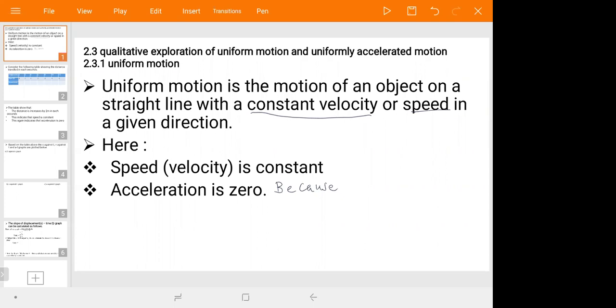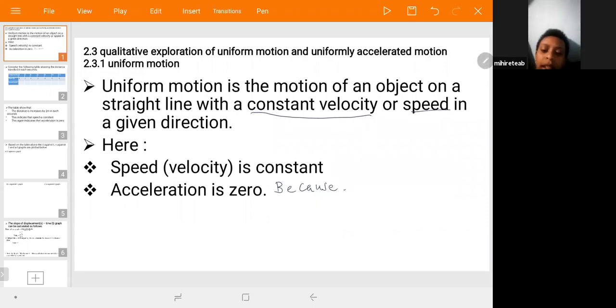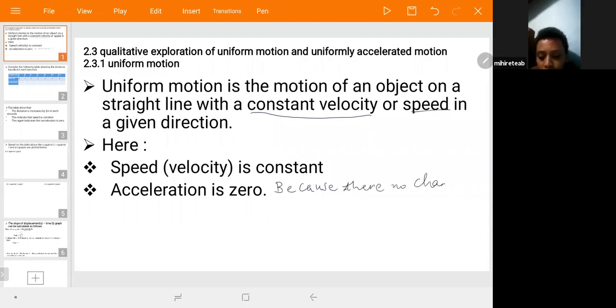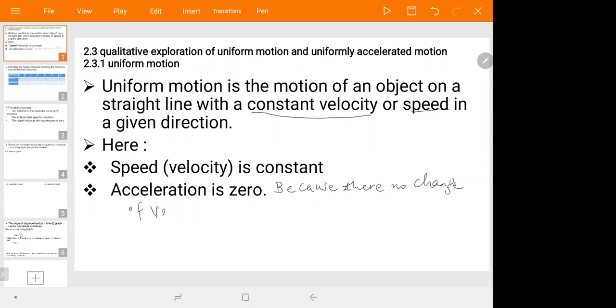Why? Because of what? Because it's constant. Huh? Okay. Because it's there is no change of velocity. No change of velocity. Why? For we will going to see.